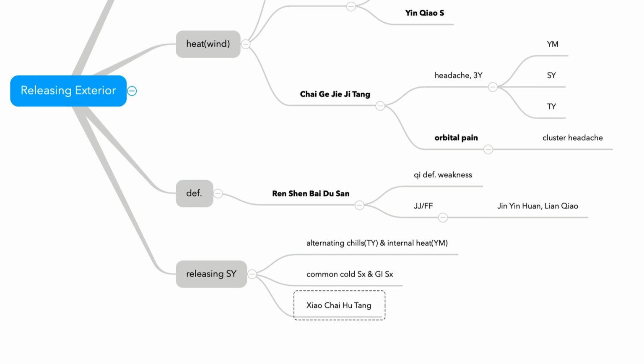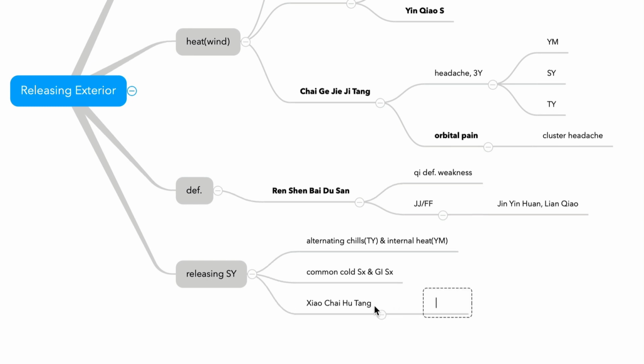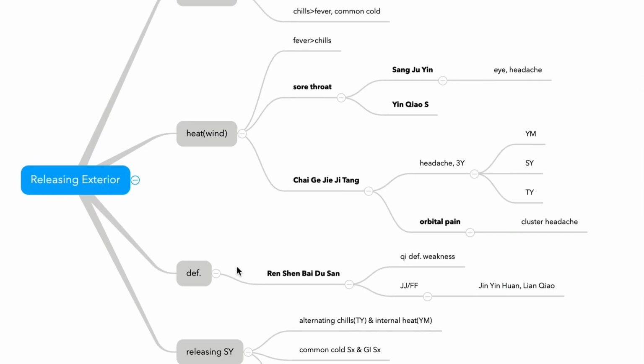Xiao Chai Hu Tang treats alternating chills and heat, common cold-like symptoms, nausea and vomiting, and also bitter taste. What else? Bitter taste, dry throat, and blurred eyes. So the releasing exterior formulas: Guizhitang, Sangju Yin, Yinqiao San, Chaige Jieji Tang, Ren Shen Bai Du San, and Xiao Chai Hu Tang.